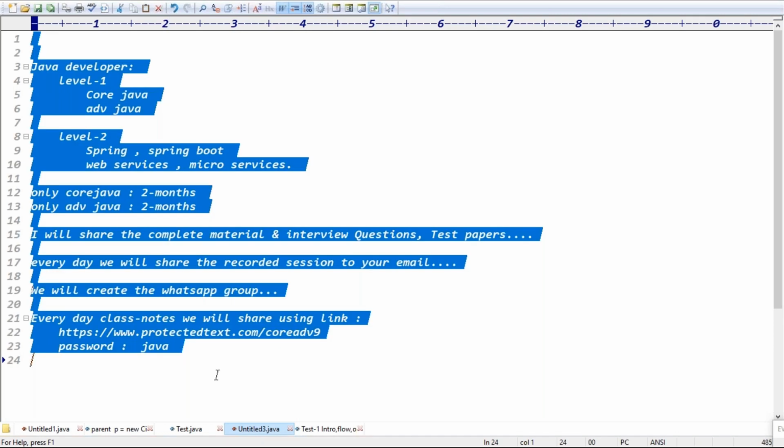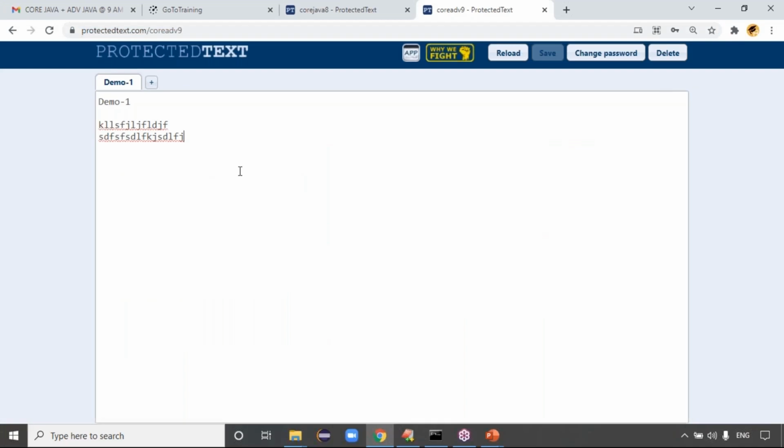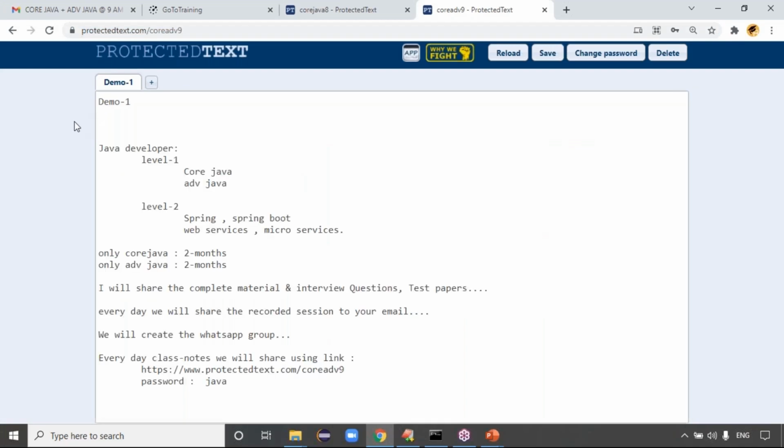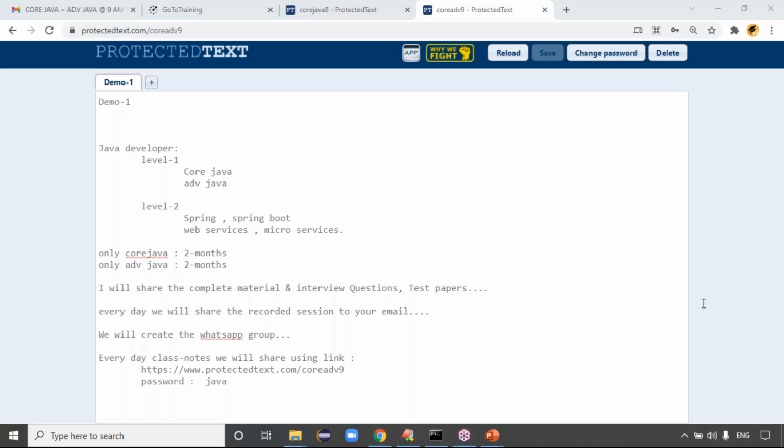This is today's class notes. I will go to this productest.com. This is demo one. I'll place the details here, guys. I saved it. If anyone tries to open this link, check whether it opens properly or not. When you open that link, it asks for a password, guys. The password for that link is Java. Java is the password, right? Just try to open that link, anyone.